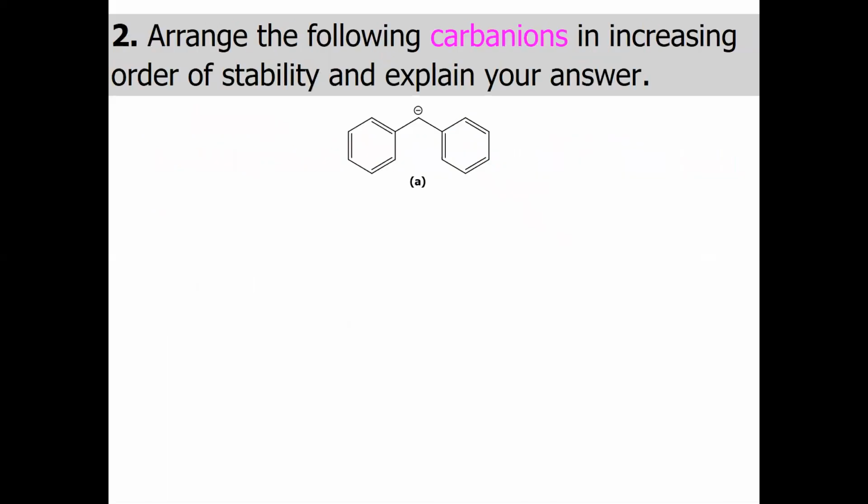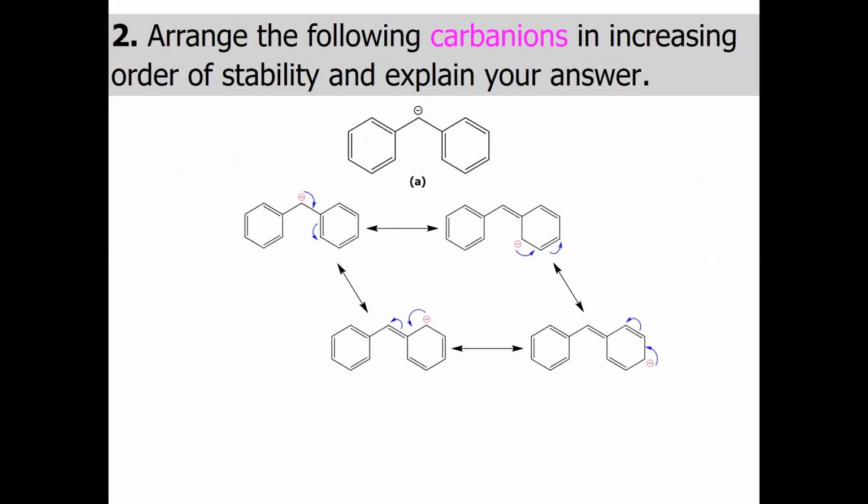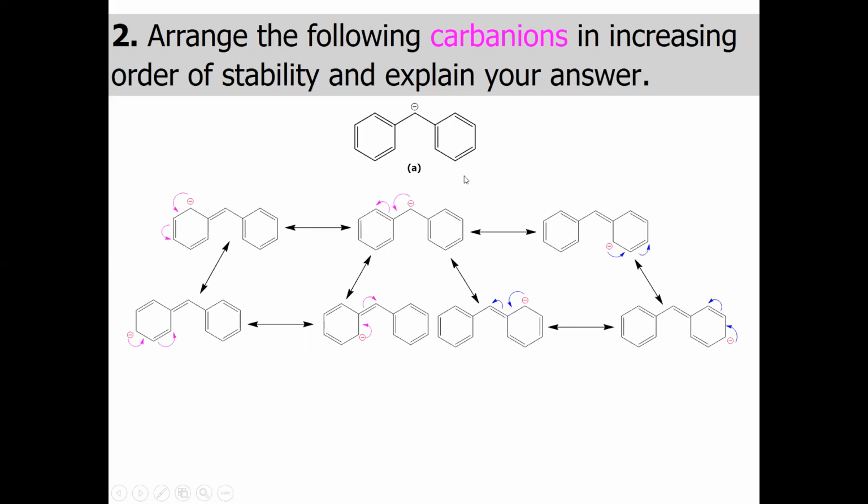Now looking at structure A, same as previously described in the carbocation case, this molecule is resonance stabilized and can donate the lone pair of electrons to the benzene ring. This way, it can have 4 canonical forms on the right side benzene ring, and similarly when this molecule donates the lone pair to the left side benzene ring it can make different canonical forms. So overall this molecule has 7 resonating structures. Because of delocalization, this molecule is much more stable.